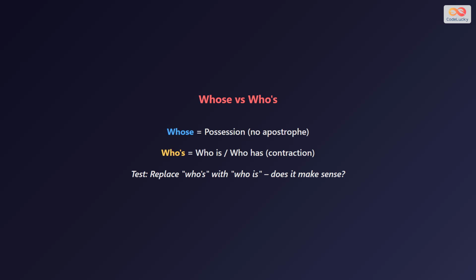Whose shows possession and does not use an apostrophe. Who's is a contraction for who is or who has. To check which to use, try replacing the word with who is or who has. If that makes sense, use who's, otherwise, use whose for possession.